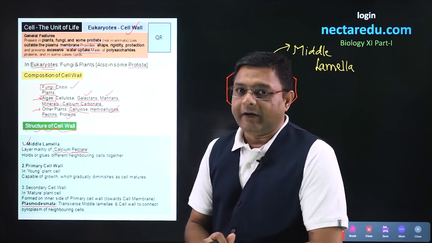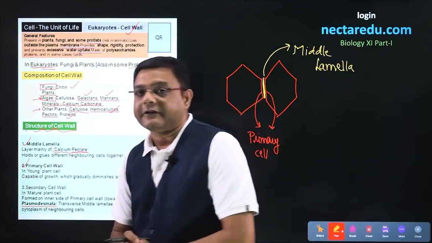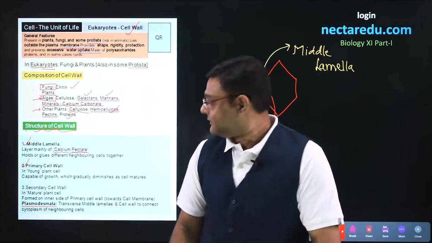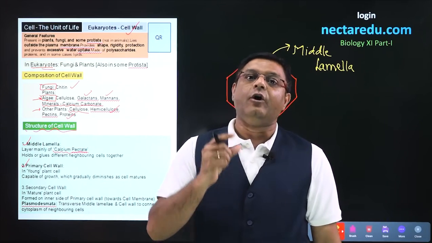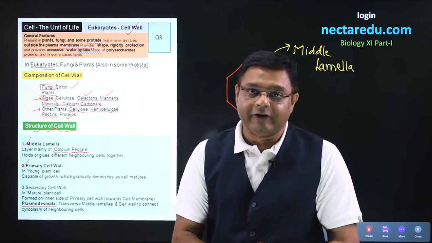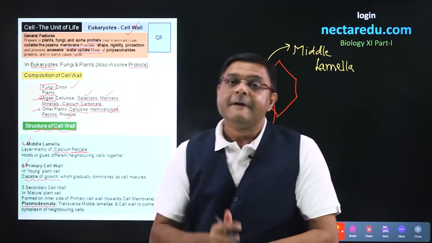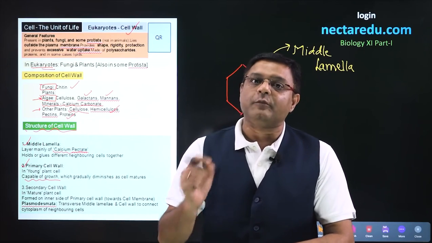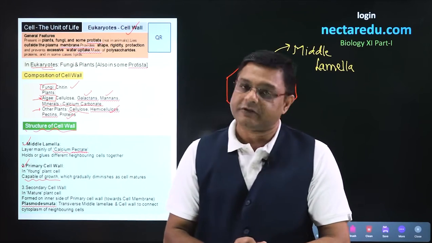Now, after middle lamella, this reddish portion is called primary cell wall. When the cell is young, the cell wall is called primary cell wall, and since the cell is small, it is going to grow, and when it grows, slowly this primary cell wall will grow. So, we say that primary cell wall is capable of growth, but as the cell grows and turns into a mature cell, this property of growth will diminish slowly. So, this is our primary cell wall.